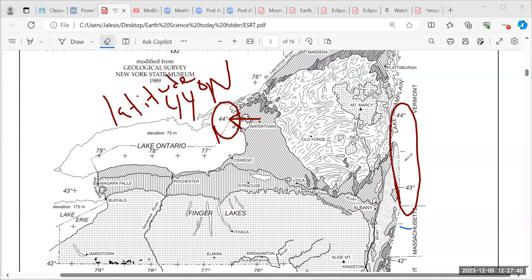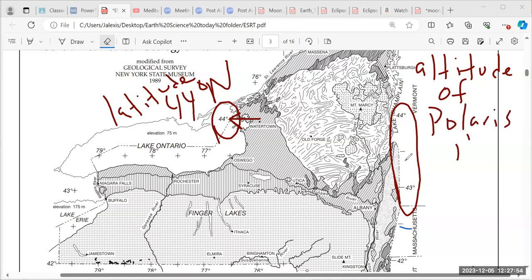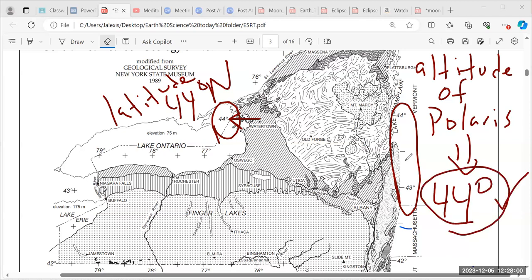Now, what do we say about the latitude? If your latitude is 44 degrees north, then your altitude of Polaris is also going to be 44 degrees. You see, latitude includes degrees north.